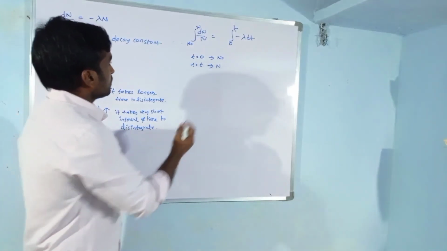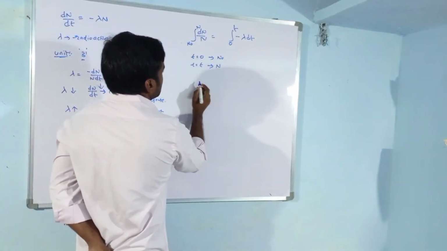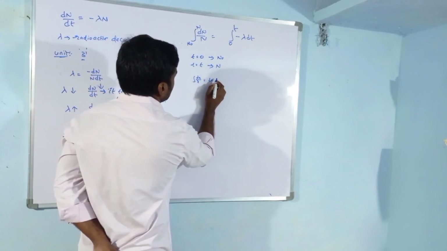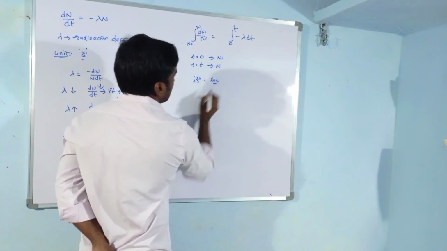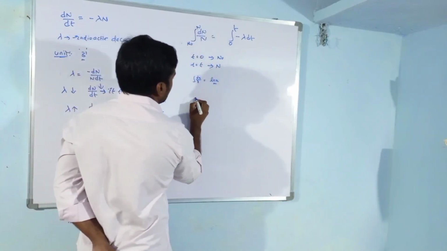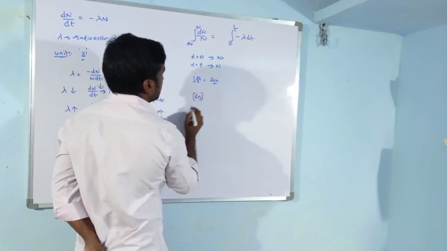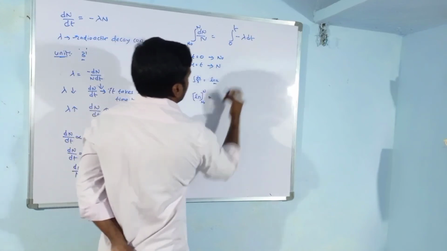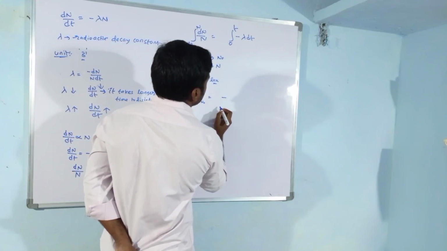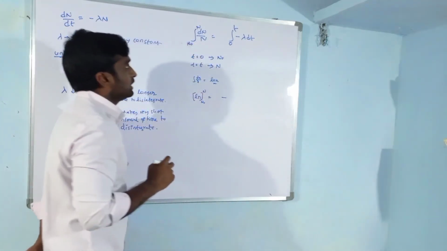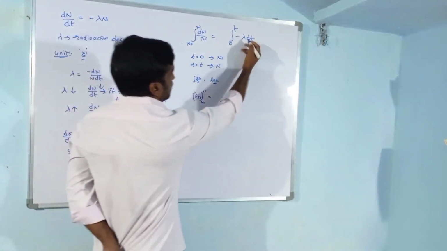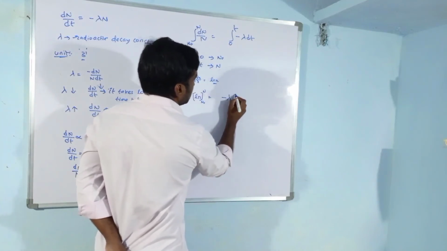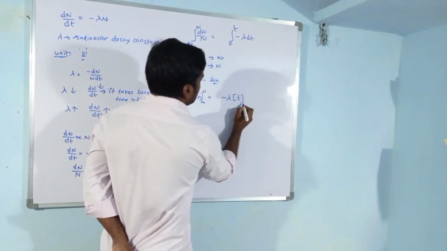Now, what is the integration of dN by N? The integration of dx by x is ln x, where ln means natural log. The lower limit is N naught and the upper limit is N. On the right side, I am writing the negative outside, so we only have to integrate dt. Lambda is a constant, that's why I am writing it outside here. The integration of dt is t, and our limits are 0 to t.